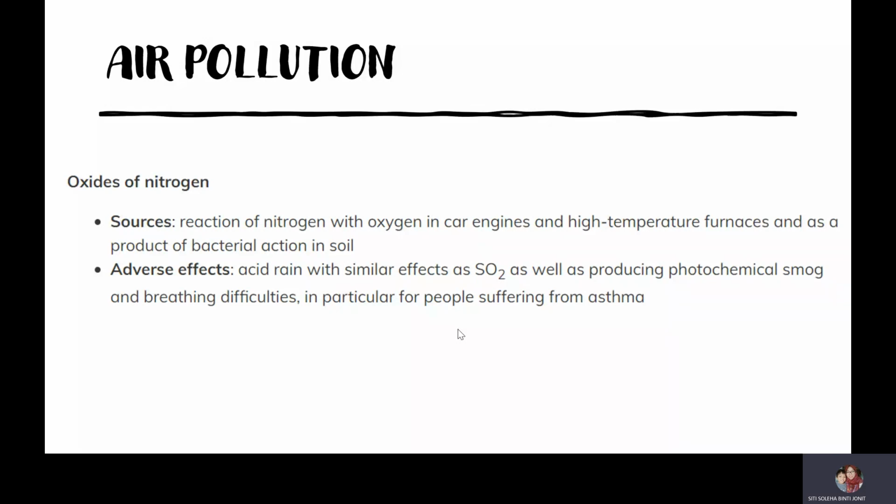Oxides of nitrogen, source. The main source of oxides of nitrogen is the reaction of nitrogen with oxygen in car engines and high temperature gases, and as a product of bacterial action in soil. Effect: acid rain with similar effect as sulfur dioxide, as well as producing photochemical smog and breathing difficulties, in particular for people suffering from asthma.